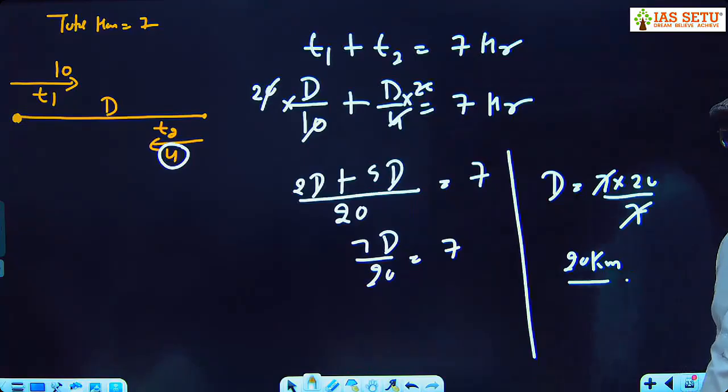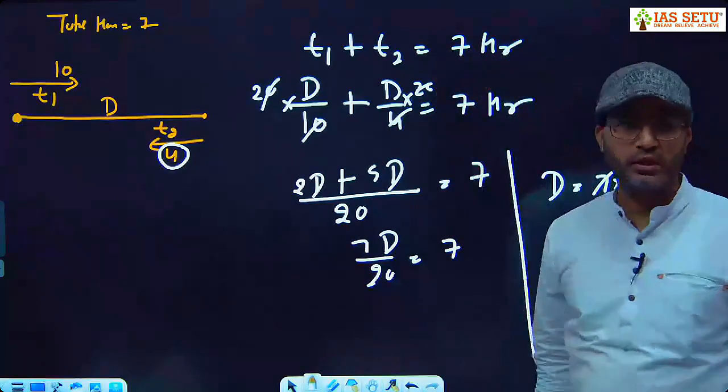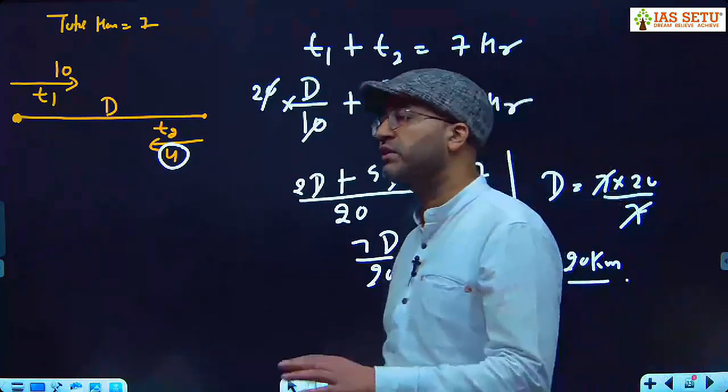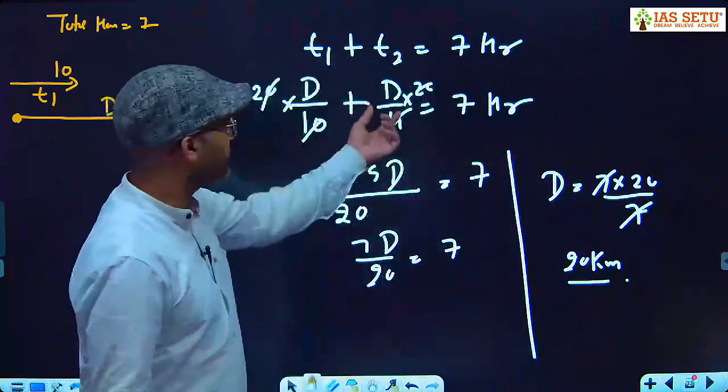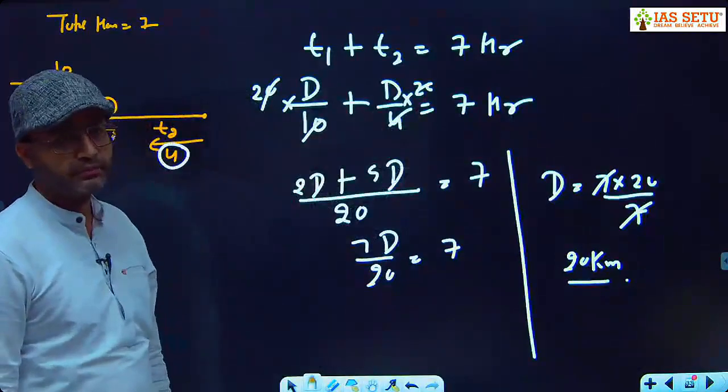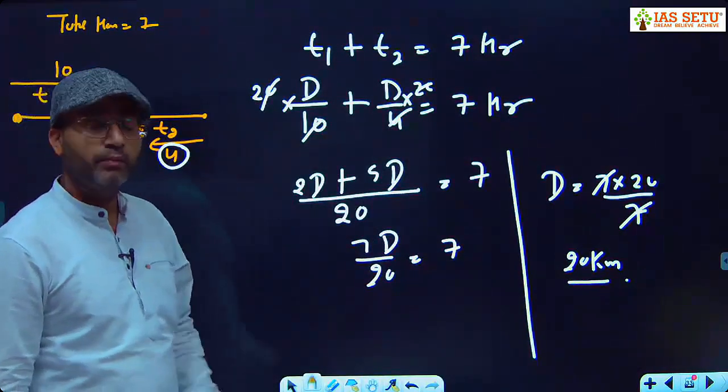This is method 1. What I have used? Total time, T1 plus T2. What is T1? Distance upon speed. What is T2? Distance upon speed. Method 2.